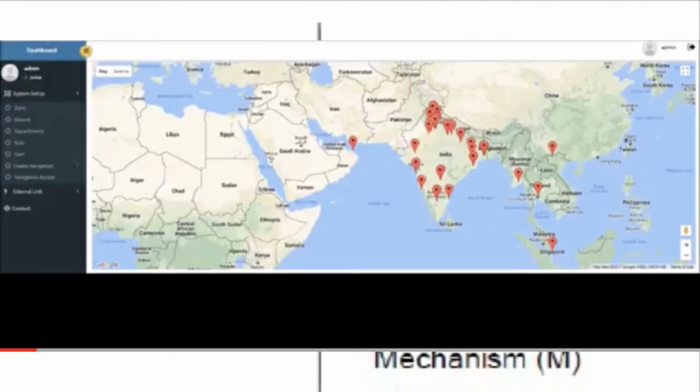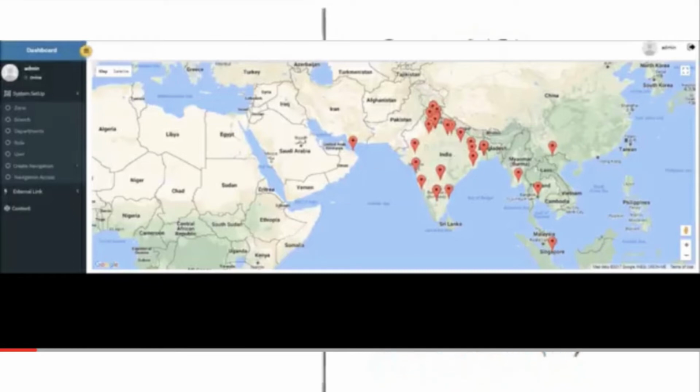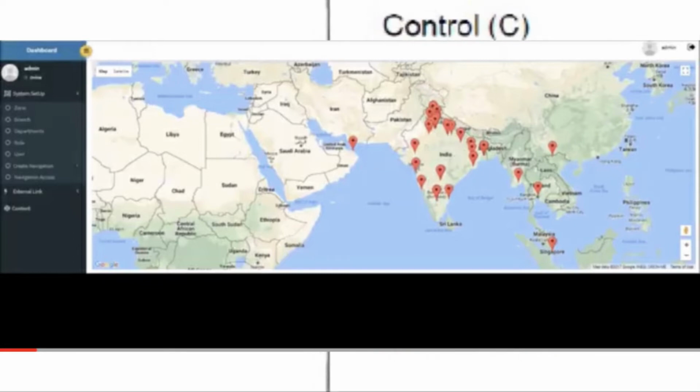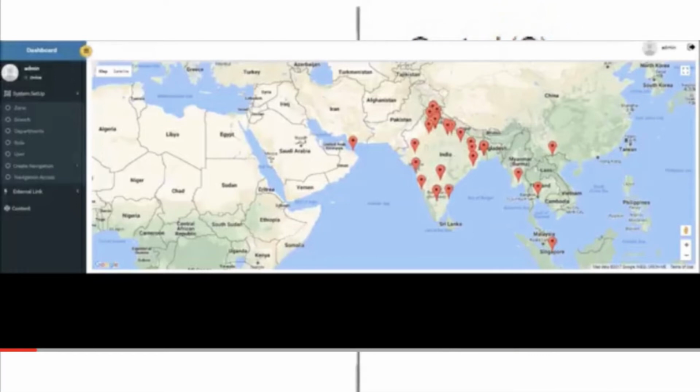Process A3, define the geographical location of the organization. Process A4, in this process, we define departments, profit centers, and cost centers of the configured organization. Process A5, in this process, we map departments, profit centers, and cost centers with the locations. Process A6, in this process, we define the role and responsibility to run the organization efficiently at all levels.